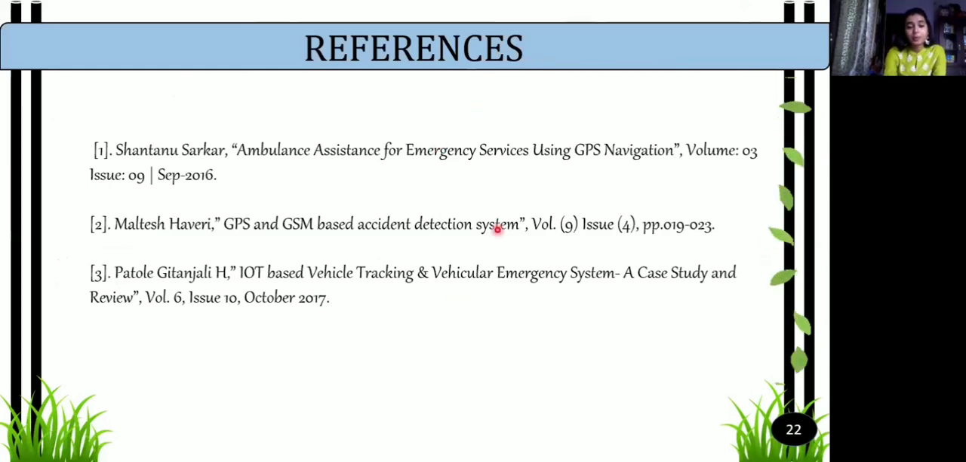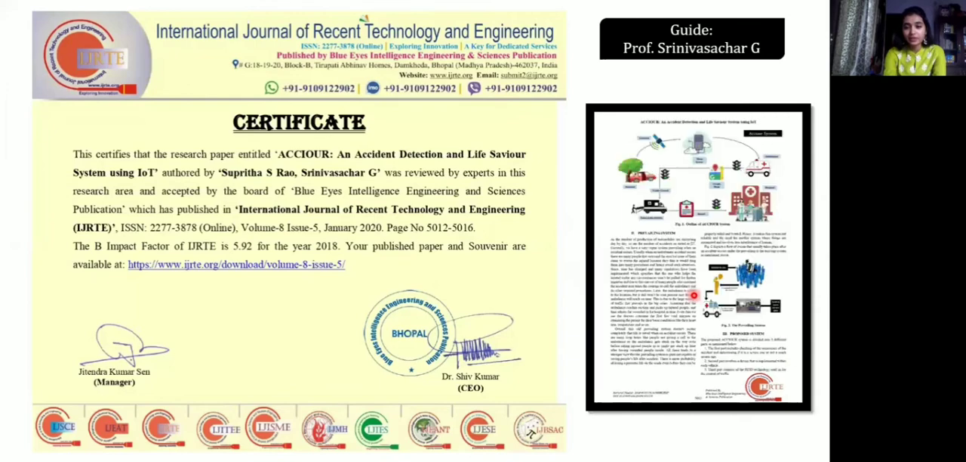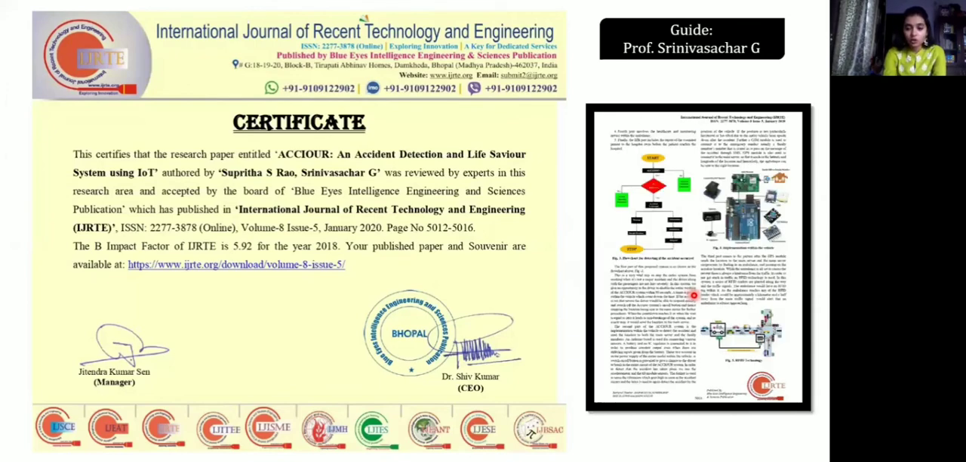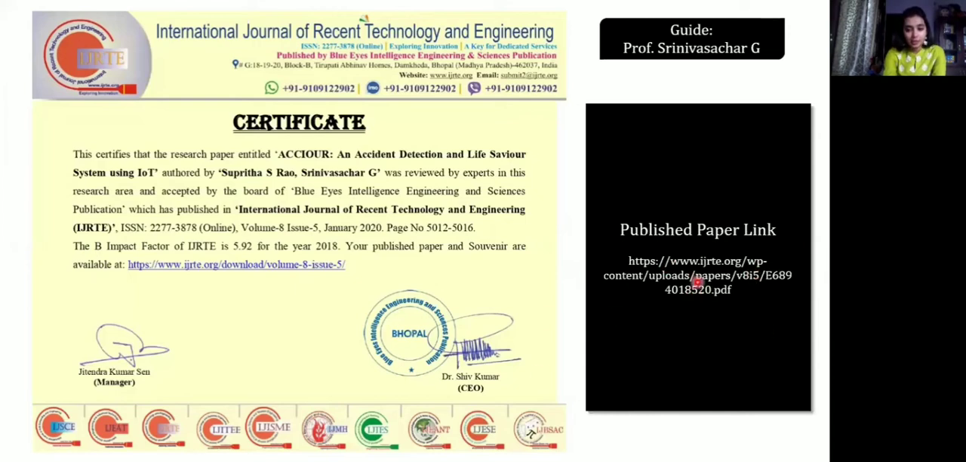These three IEEE papers meant a great deal of help in order to finish my research work. And my research work is published in the journal named International Journal of Recent Technology and Engineering. This is the certificate of the same. And here is the paper that is published. It's also indexed within Scopus. This is the paper link of the published paper.